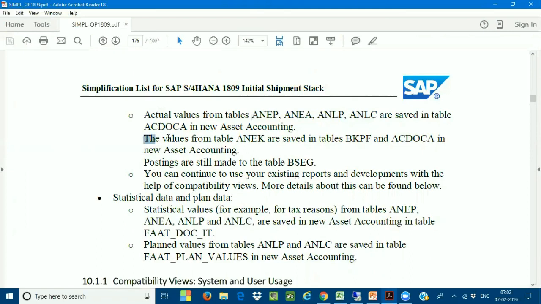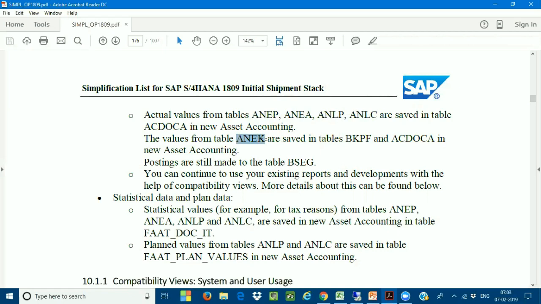Now, when I call it planned data, the values from the table ANEK are stored. ANEK is the header table. These others are called the line item tables: ANEP, ANEA, ANLP, and ANLC. These are the line item level tables. And we have a header table earlier for each module. For asset accounting, the header table is ANEK. For general ledger accounting, it is BKPF. For controlling, COBK. Like this, we have header tables module-wise.